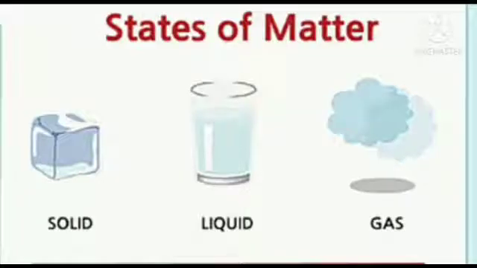As you all know, there are three states of matter, that is your solid, liquid and gases. And these states of matter can be changed from one state to another state, and then they can change back to the same original state. Let's take the example of water.